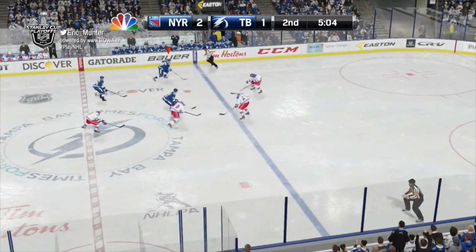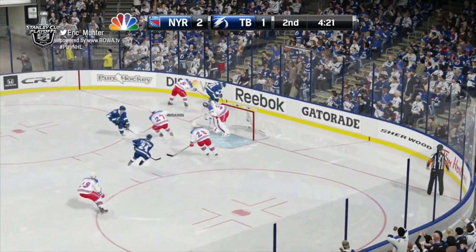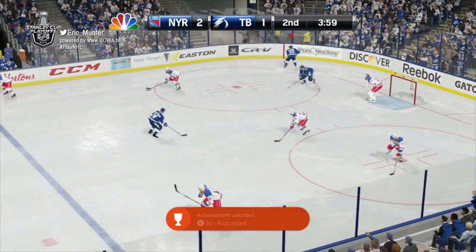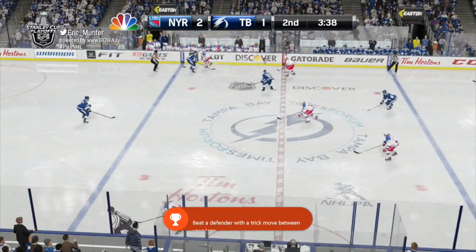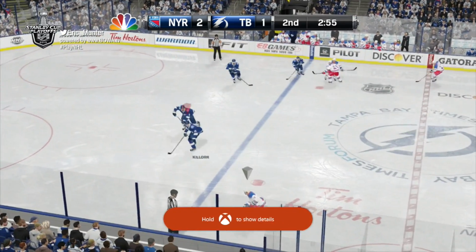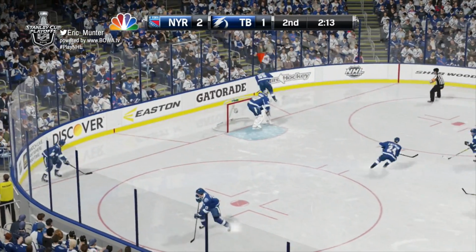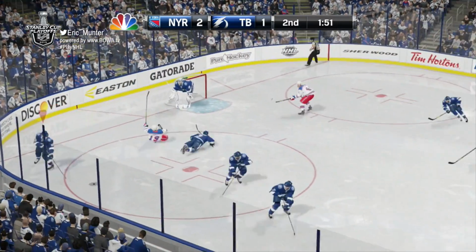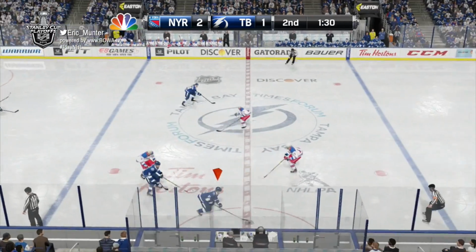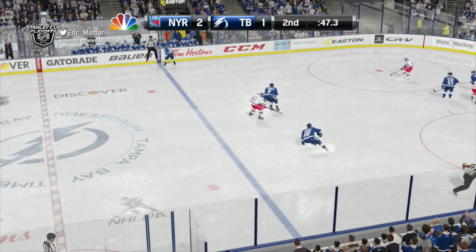Now Steven Stamkos looking to get the game tied, makes a nifty move, goes down low, fed in front, off his stick. Now Girardi at center ice. It's Ryan McDonough moving it over, dumping in by the Rangers. Coburn goes in deep. Coburn picks up the puck. Right up and ahead, it's Alex Killorn.